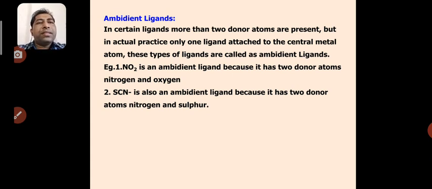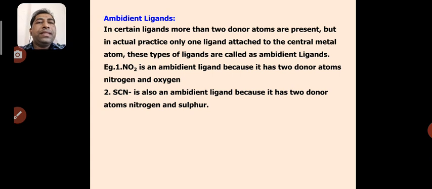There are several examples of such ligands, like NO2 or SCN, that is nitrito or thiocyanato. Basically, NO2 has two donor atoms, nitrogen possessing a lone pair and oxygen possessing a lone pair, but in actual practice either nitrogen or oxygen can donate the lone pair of electrons to the central metal atom.